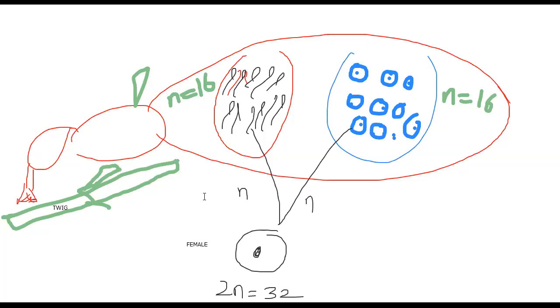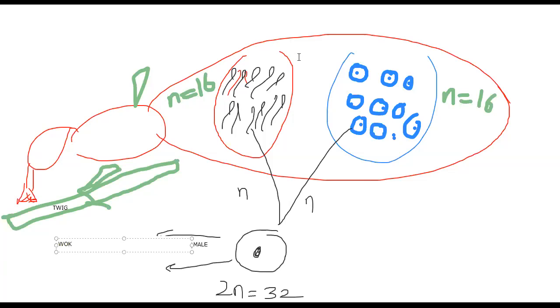Then this female zygote, during the growth process, depends on how it is fed. If you feed this particular female with normal bee bread, that means pollen, it will become a worker bee.